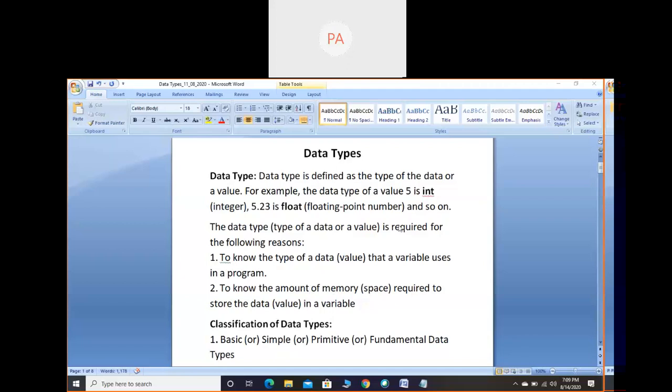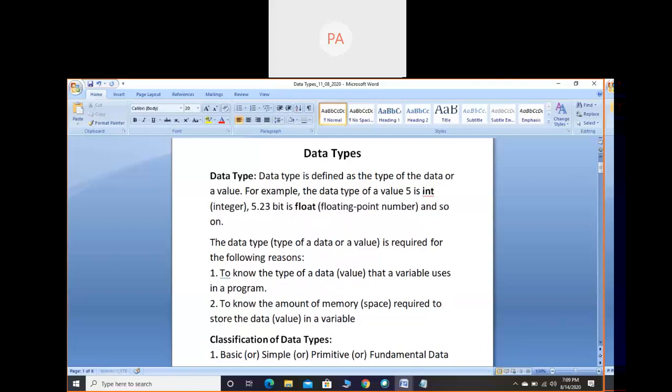Okay, see, I think yesterday I said, when you write 5 and 5.23, by looking at that number only you can say some space is required for 5.23. Because if I write here 5 or 5 decimal point 23, by typing only we can understand some more space is required. So here it is space in terms of what I write, but in computer memory, space is different. There we will talk in terms of bits and bytes. So I will explain.